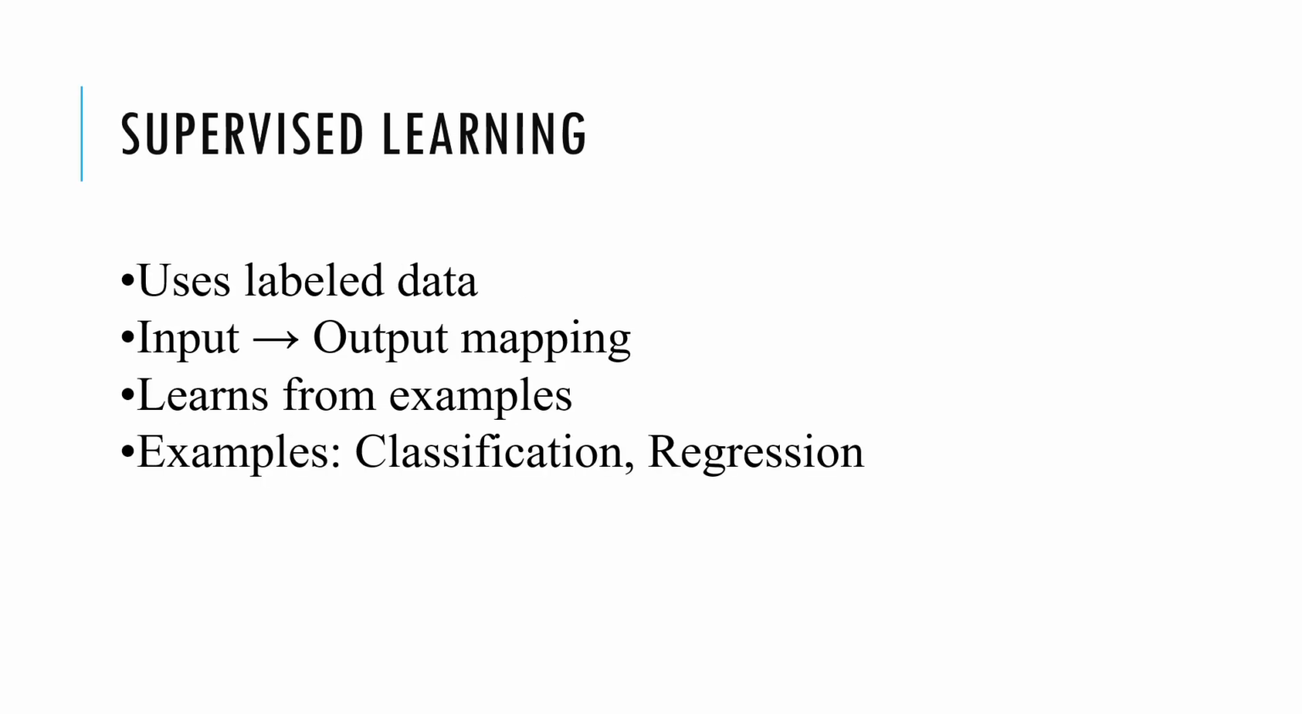What is supervised learning? It is one of the most commonly used types of machine learning. In supervised learning, the model is trained using labeled data. Labeled data means that for every input we already know the correct output. So basically we give the system examples where both input and output are provided. The model studies these examples and learns the relationship between input and output.